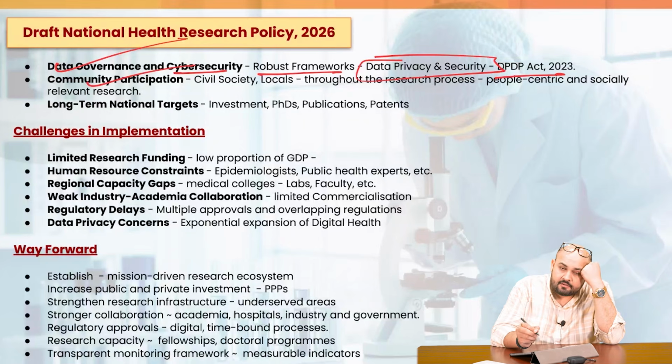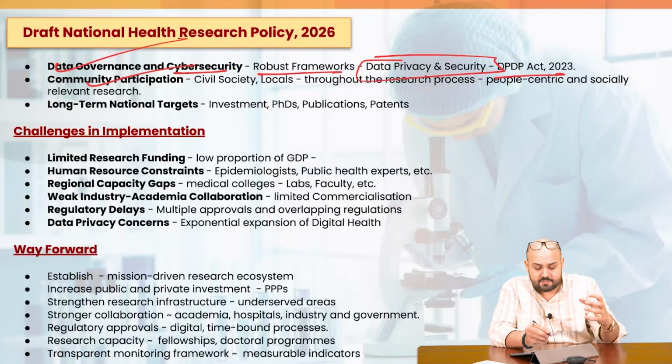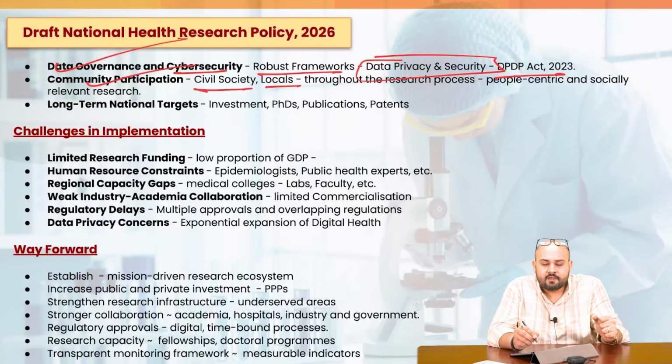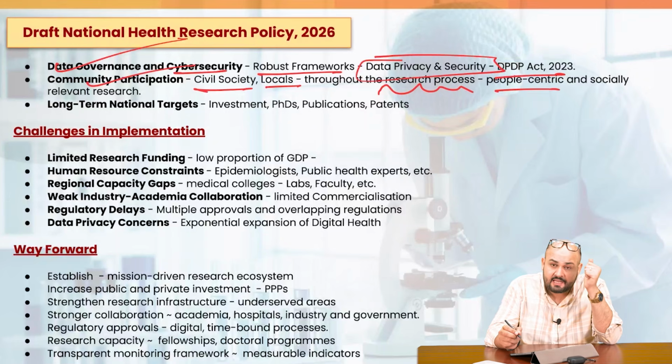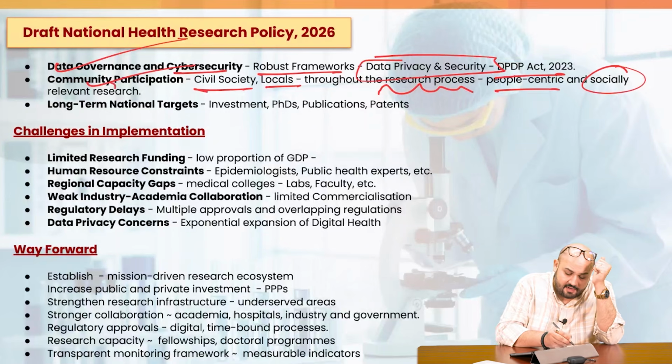Then community participation. So we'll now have more participation of civil society, the local people, in the research process itself. The policy has been in the public domain for the consultation aspect. So this also talks about incorporation of the views of civil society, the local people, people-centric and socially relevant research. Very important for a country like India.